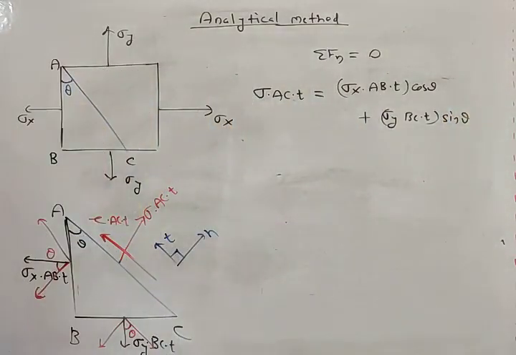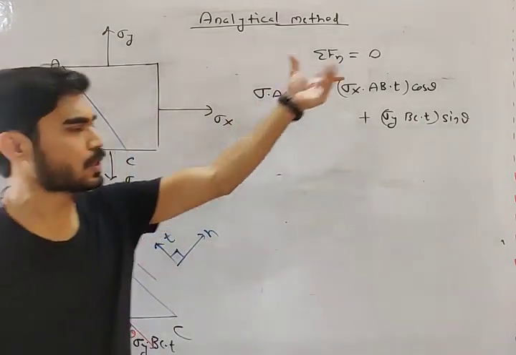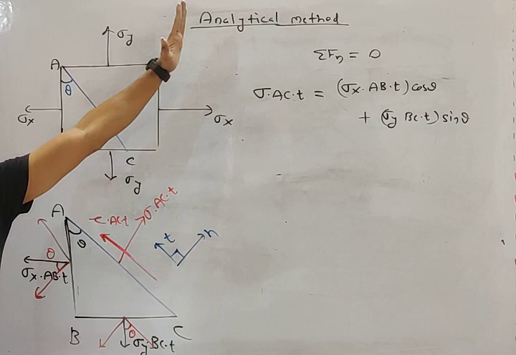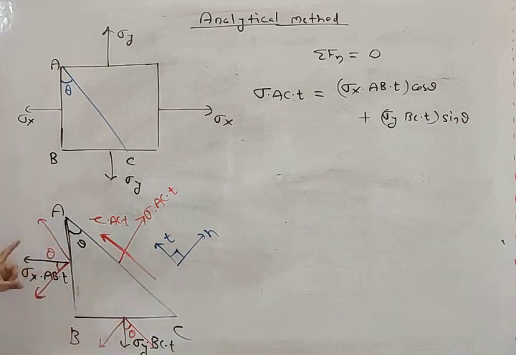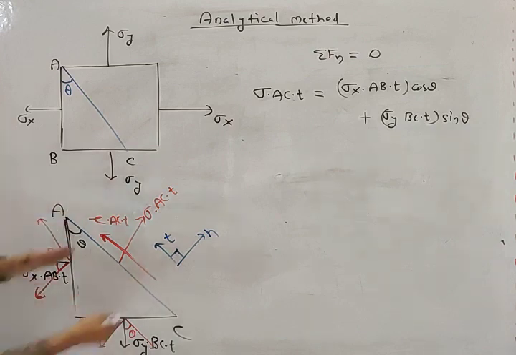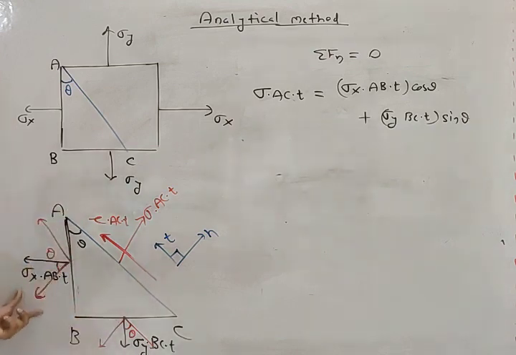What we are doing, total normal force should be equal to 0. So this force equals to this force. This force was sigma into AC into T, and these two forces we have resolved, sigma x and sigma y, in normal component and tangential component. So normal component of sigma x is cos theta and sigma y is sin theta.